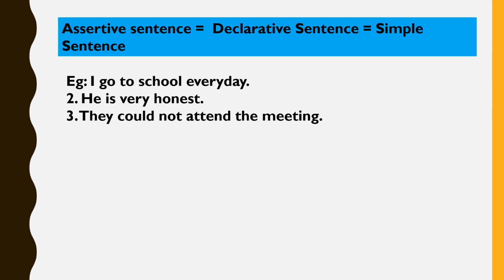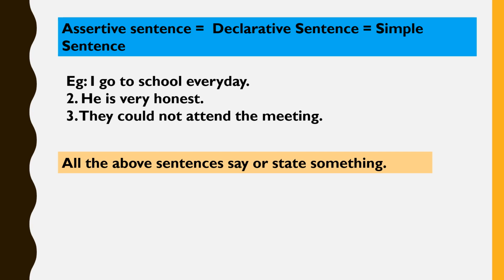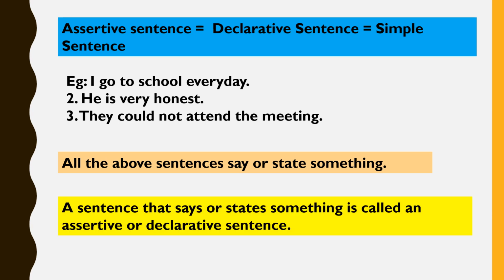Have a look at these sentences. The first example, I go to school every day. The second sentence, he is very honest. The third sentence, they could not attend the meeting. All the above sentences say or state something. A sentence that says or states something is called an assertive or declarative sentence.